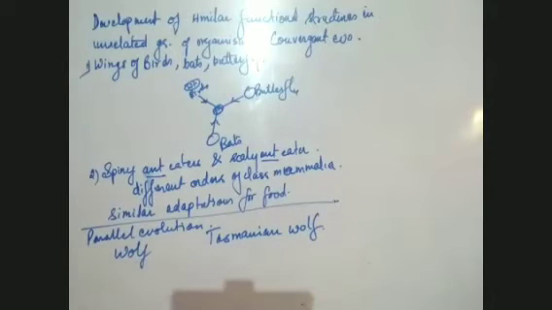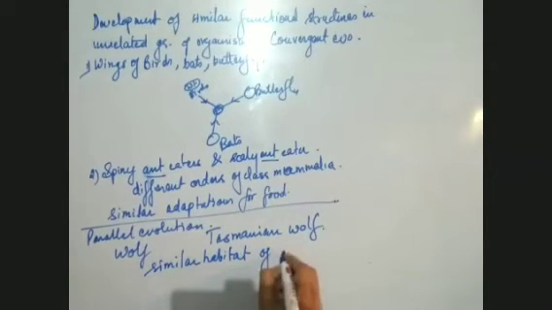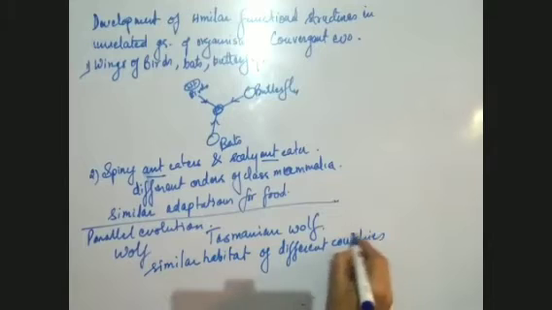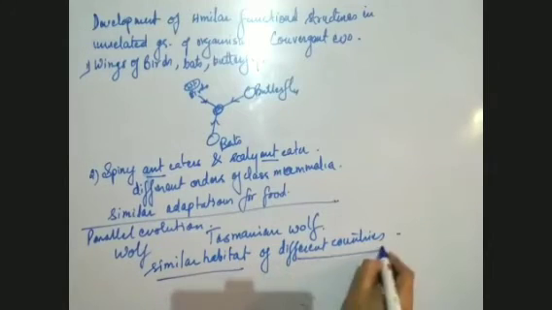If both are living in a similar habitat of different countries, the habitat is similar, but even if the countries are different, what will they develop? They will develop similar characters, similar characteristics.